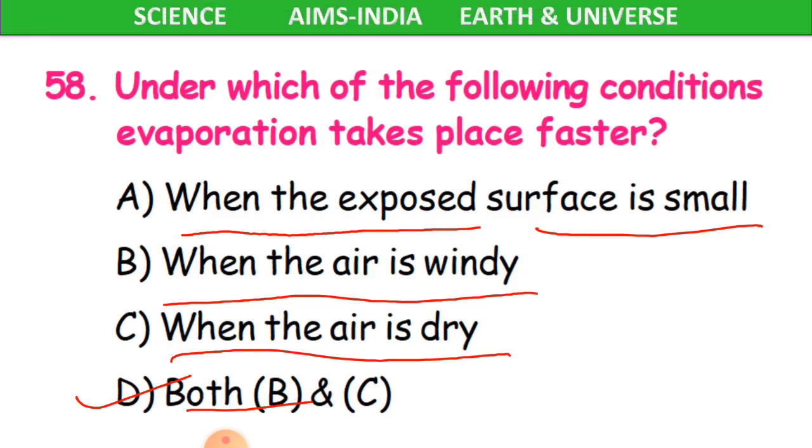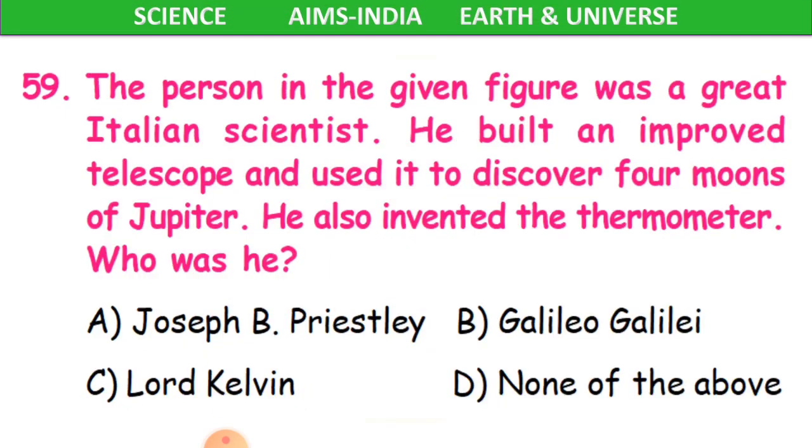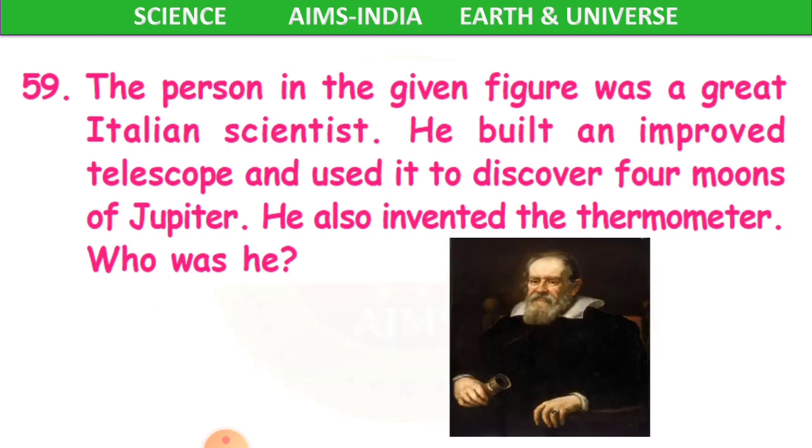Okay, clear children? Now 59th question. The person in the given figure was a great Italian scientist. He built an improved telescope and used it to discover 4 moons of Jupiter. He also invented the thermometer. Who was he? See here, he is the person. Are you able to see the picture?